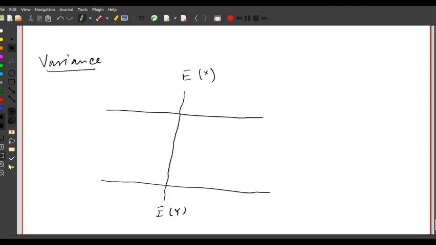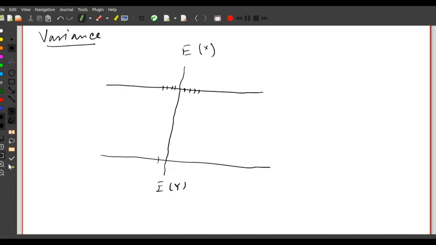But suppose both the random variables are discrete, and the values of this random variable x are very close to the value of the expectation of x. On the other hand, the values of this random variable y are quite far away from the expectation of y. Now think of this expectation.